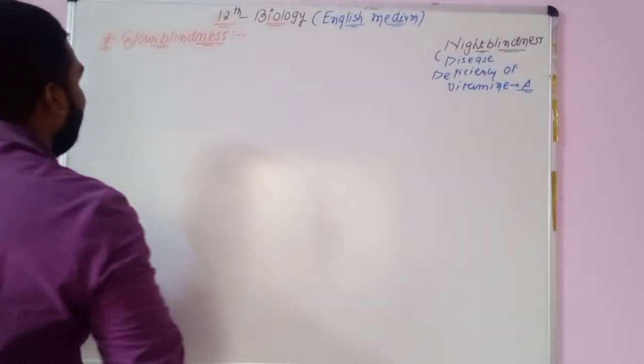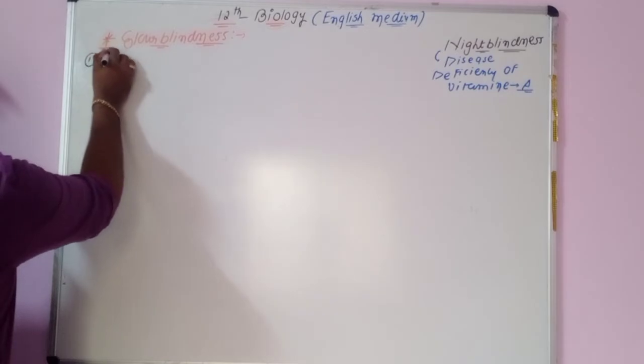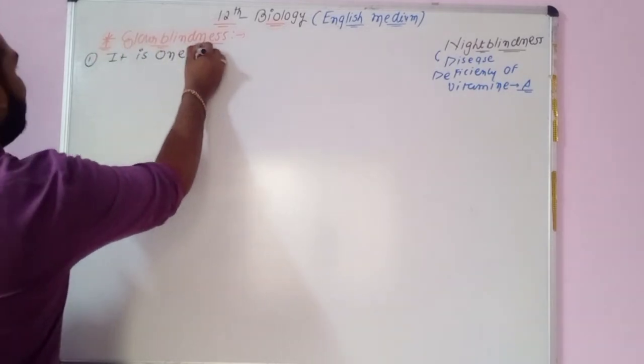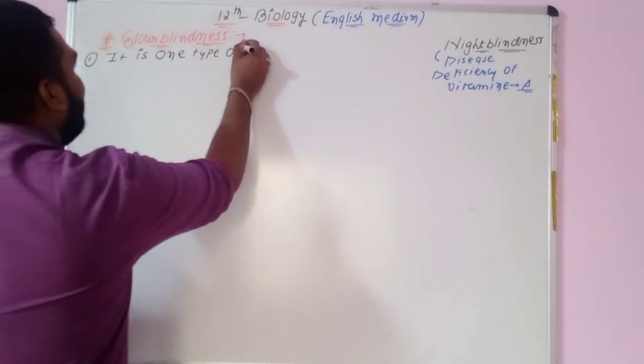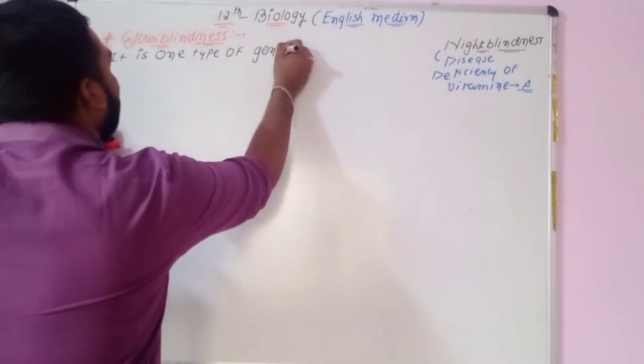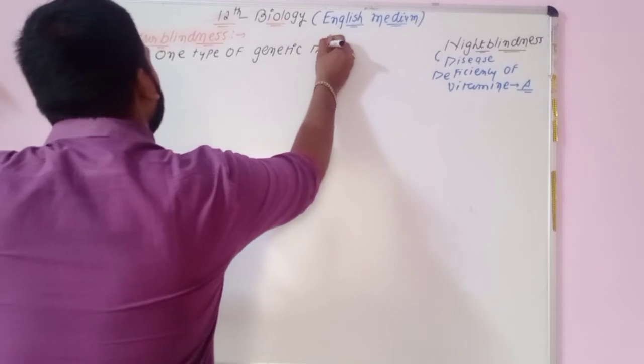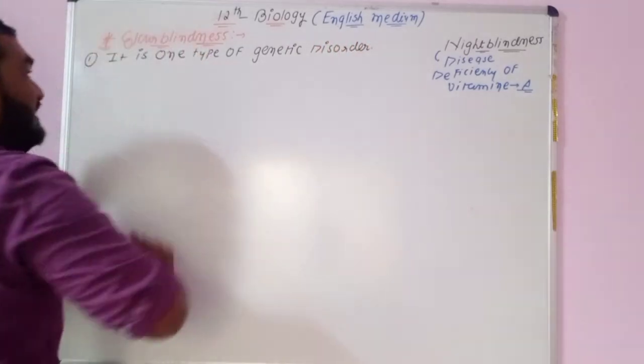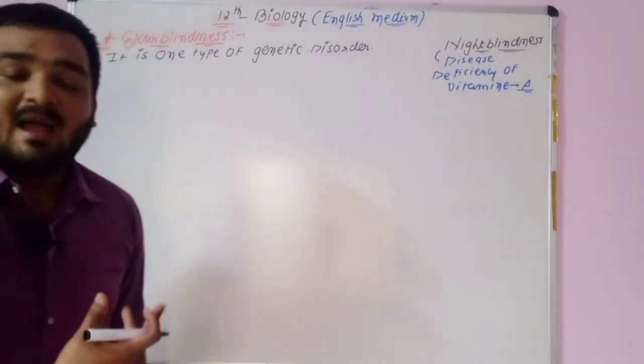The first point is that color blindness is a type of genetic disorder, meaning this disorder is passed on by parents.